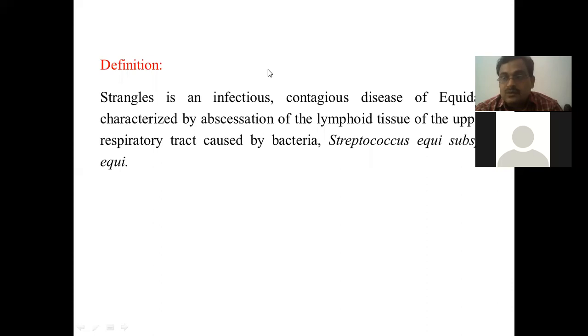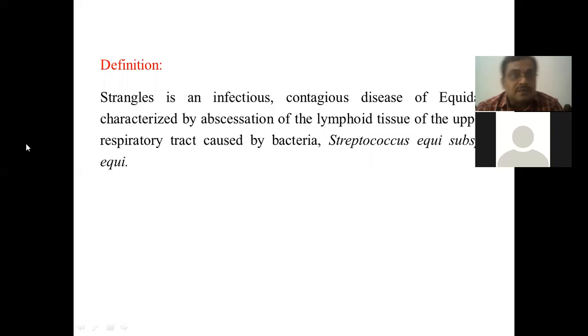According to Lancefield grouping, this bacteria belongs to type C. So the etiological agent is basically Streptococcus equi subspecies equi, type C, which is a gram-positive bacteria, and it is also a facultative intracellular bacteria at the same time. As I said, it is known for causing purulent conditions, particularly in the head region, that is lymphadenitis, pharyngitis, tonsillitis.